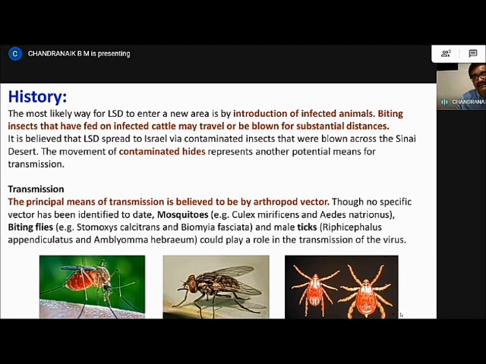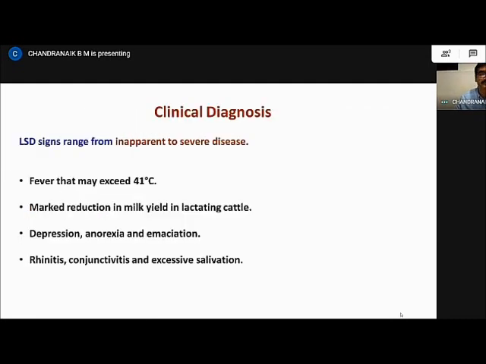The other important thing to remember is that the disease is transmitted principally by means of an arthropod vector. The vector could be mosquitoes, biting flies, especially Stomoxys calcitrans, and male ticks. The transmission is mechanical, and there is no biological modification of the virus in these vectors.